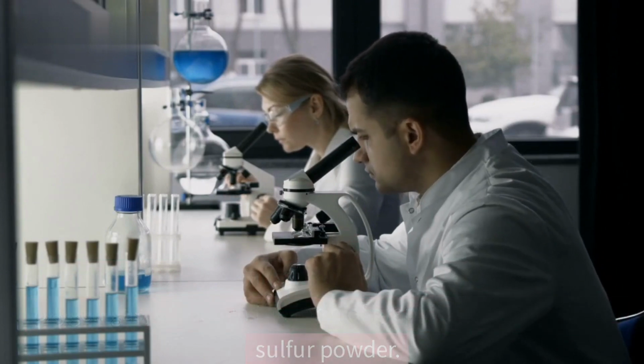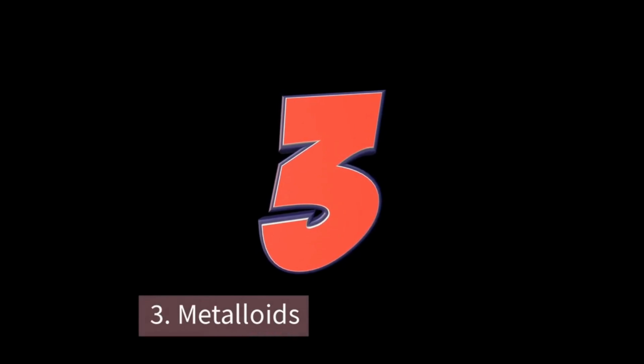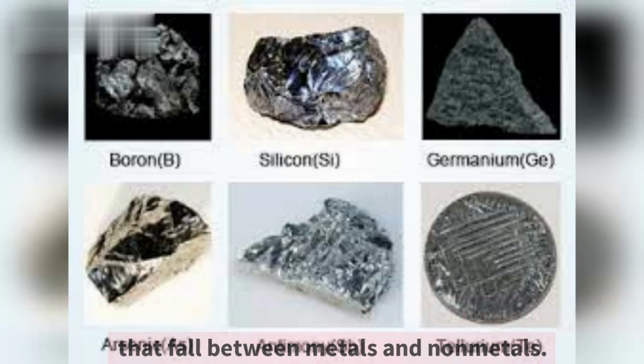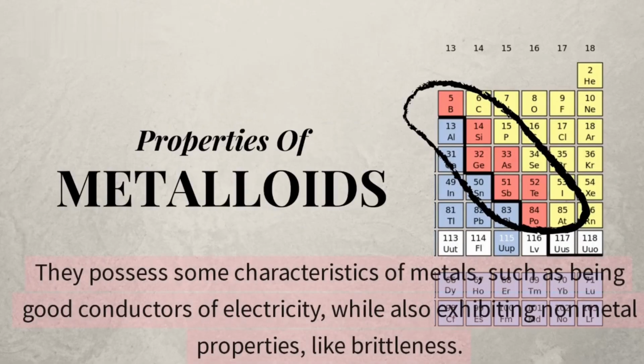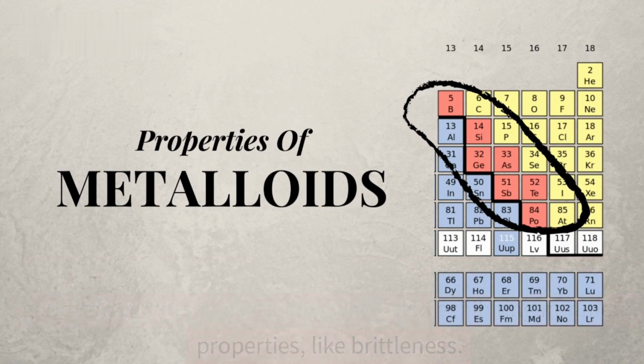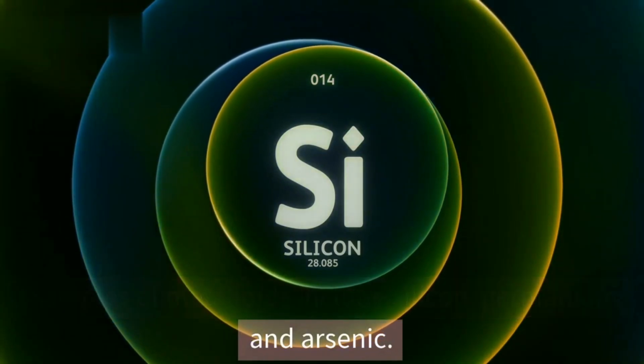Now the third category is metalloids. Metalloids are those elements which have properties in between metals and non-metals. They have some properties like the metals, such as they are also good conductors of electricity, while they can also show non-metal like properties like brittleness. Examples of metalloids include silicon, germanium, and arsenic.